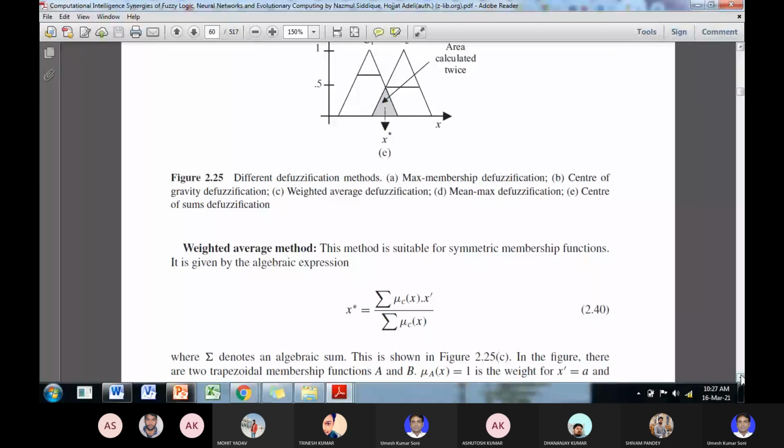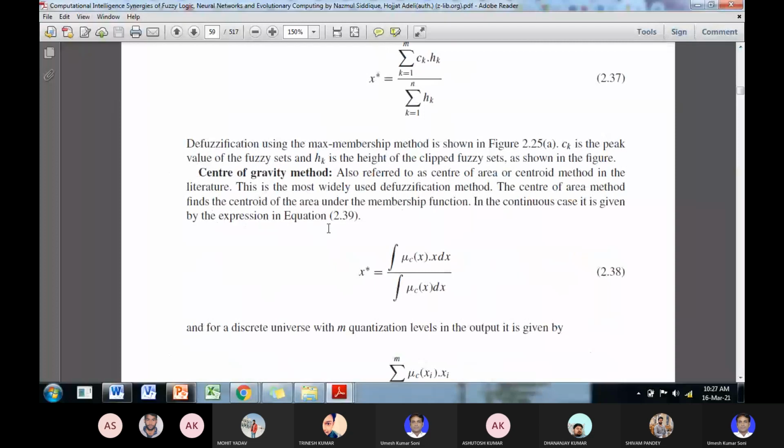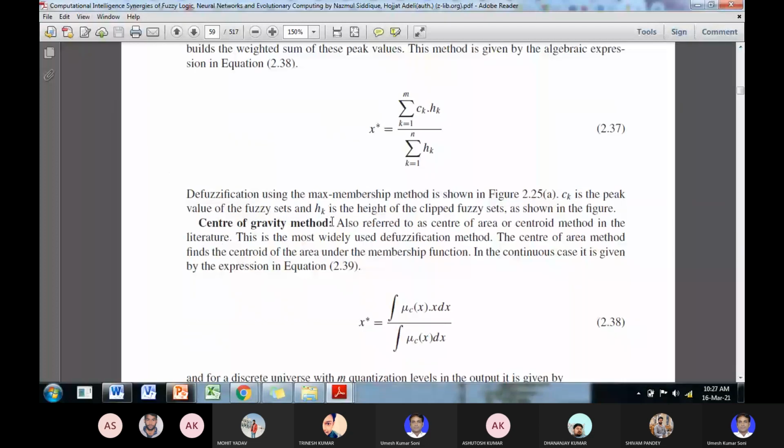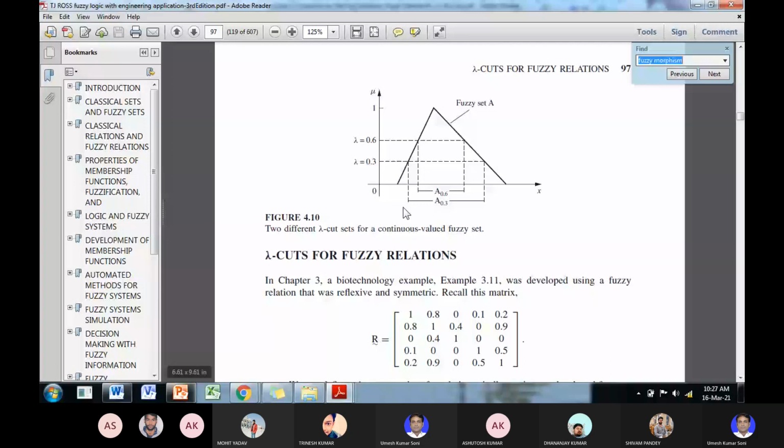First is maximum membership defuzzification. Okay. Second, you have the center of gravity defuzzification. In the center of gravity, what you do? In TJ Ross book, what is given are the defuzzification.